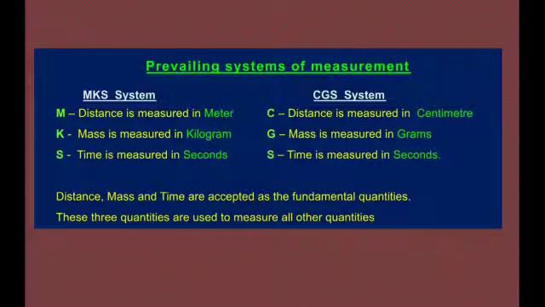The prevailing systems of measurement are the MKS system and the CGS system. In the MKS system, distance is measured in meters, mass in kilograms, and time in seconds. But in the CGS system, distance is measured in centimeters, mass in grams, and time in seconds. Distance, mass and time are accepted as the fundamental quantities.